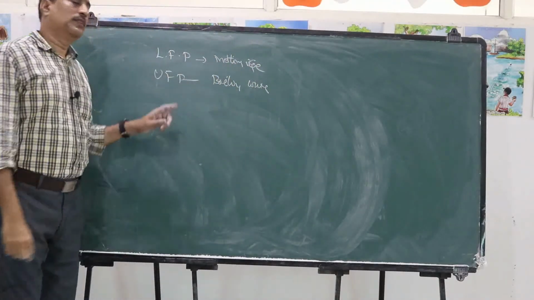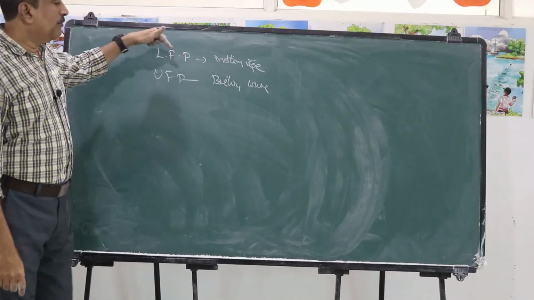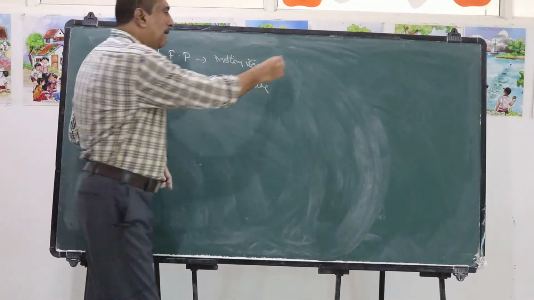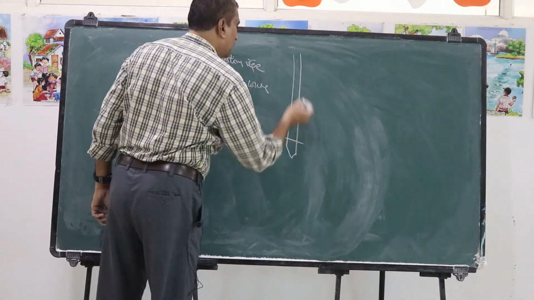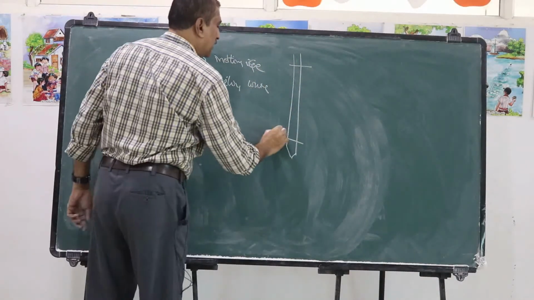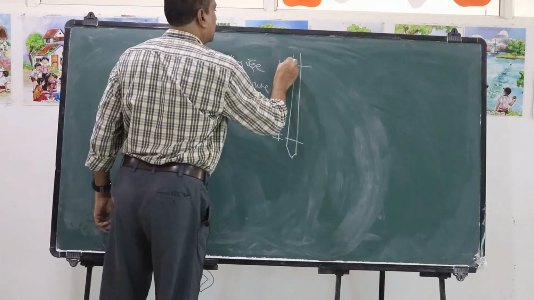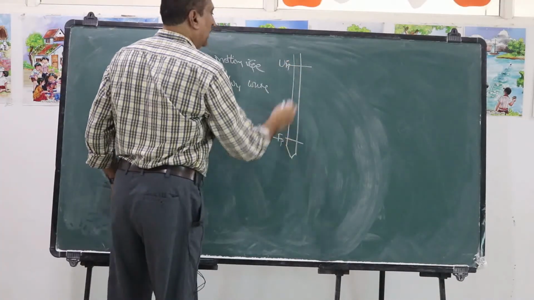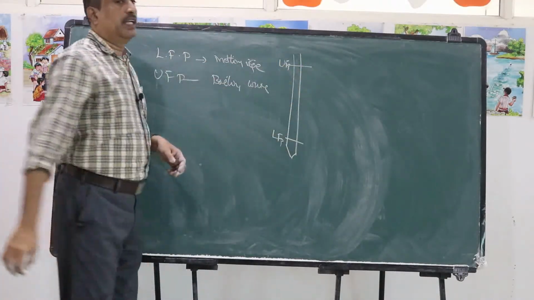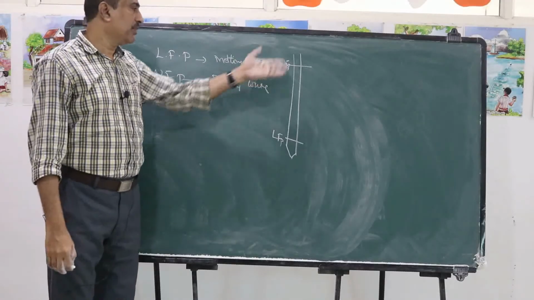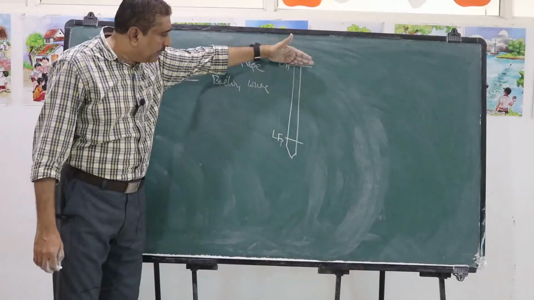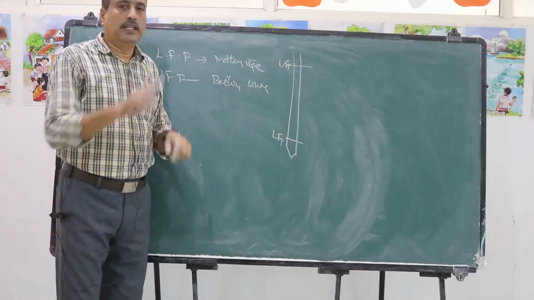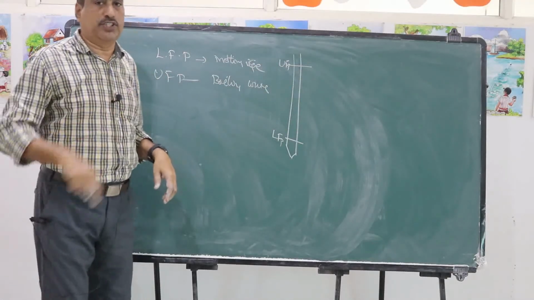Based on the marks, suppose this is the lower fixed point and this is the upper fixed point. Now this interval is divided into equal intervals. That means the total interval between the upper fixed point and lower fixed point is divided into equal divisions.